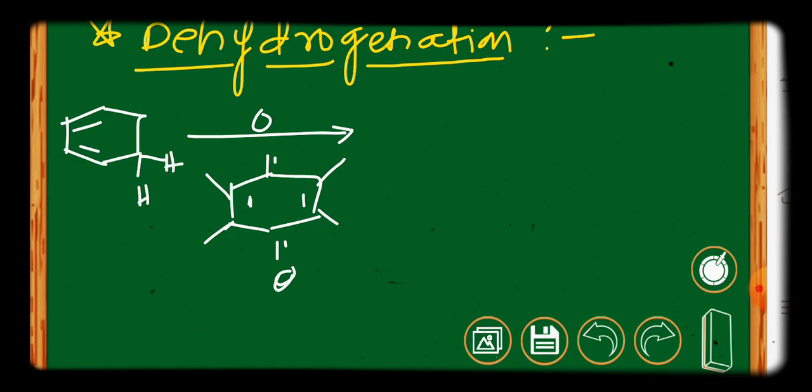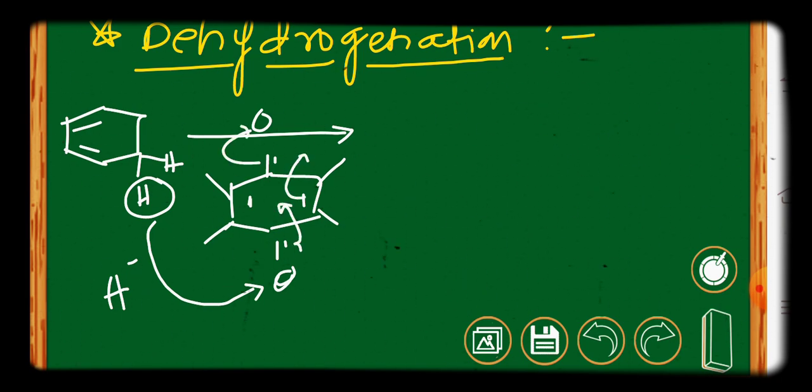Due to the high electron deficiency of the DDQ molecule, the first step is a hydride transfer process. Because the DDQ structure is electron deficient, hydride, that is H negative ion, from the active position will be transferred to the oxygen, and then the bond will open and the structure will be like this. So the first step is hydride transfer, resulting in the formation of a cation here.